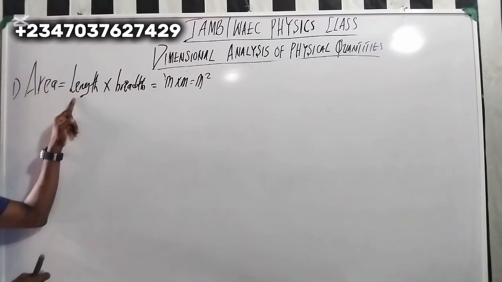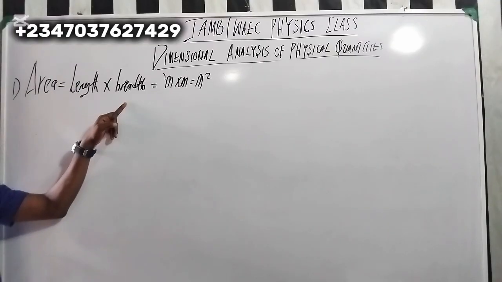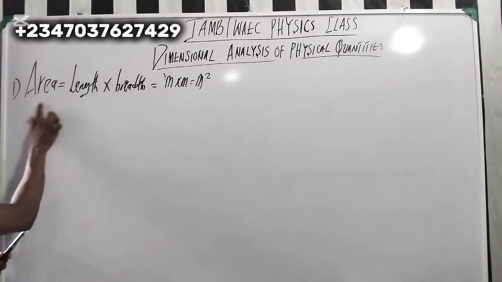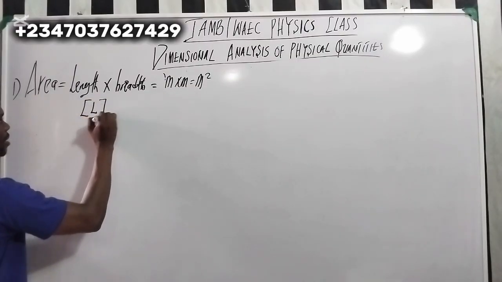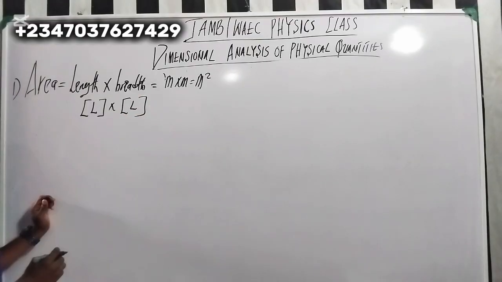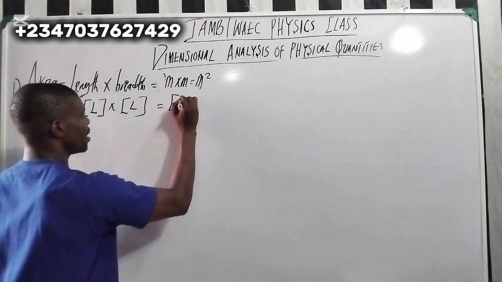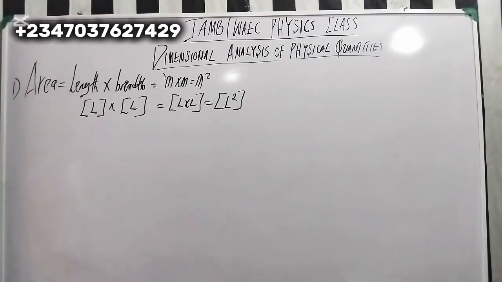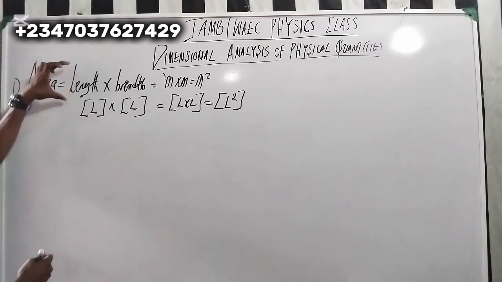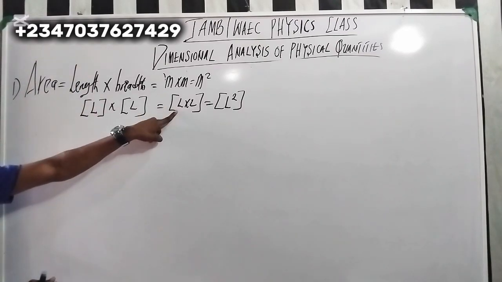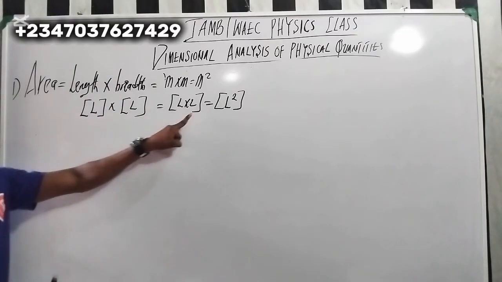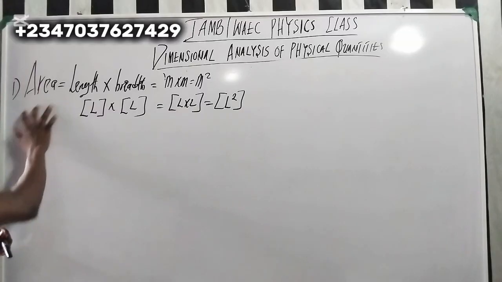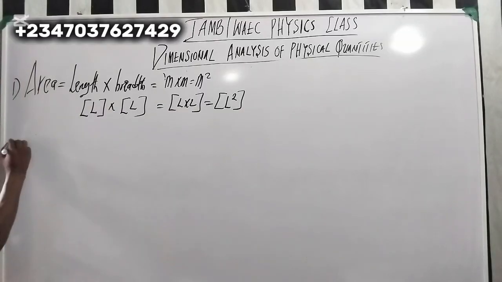Now let's look at the dimension. Length is measured in distance. Breadth is also measured in distance, so you can consider the two of them as length and length. So the dimension of this is going to be L times L. If you do it together, it is going to be L squared. So the dimension for length is L, the dimension for breadth is L, so multiplying, they are going to be L squared. So this is the dimension for area.